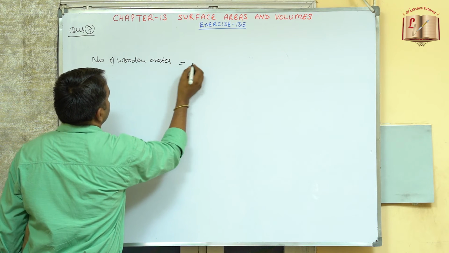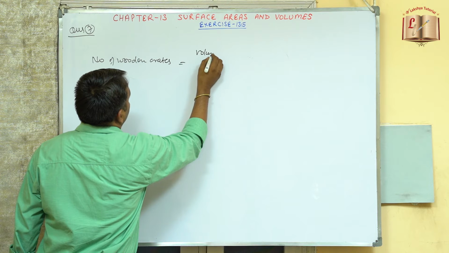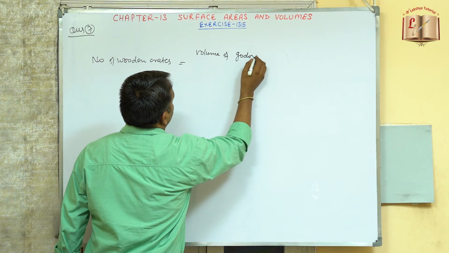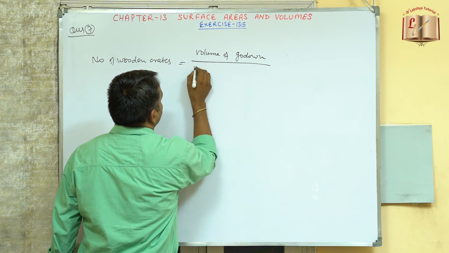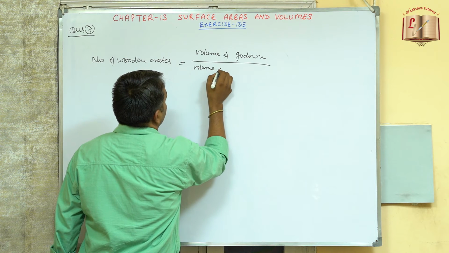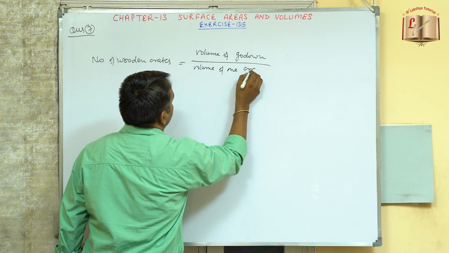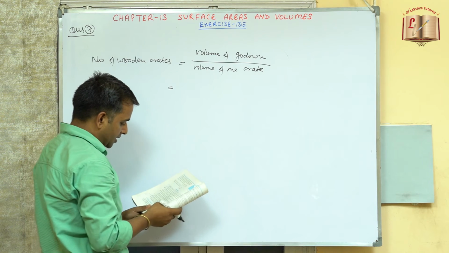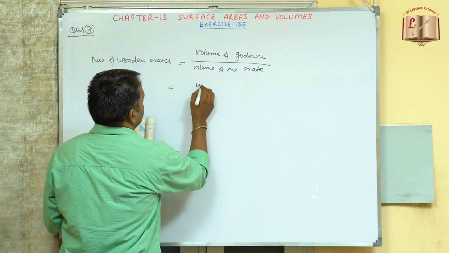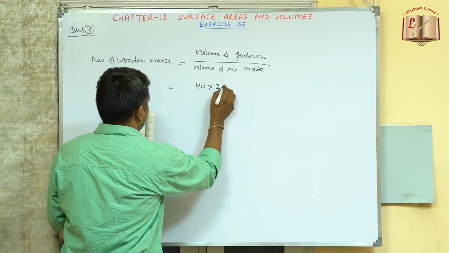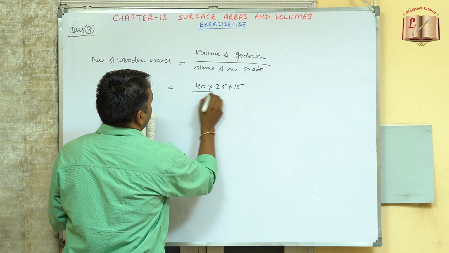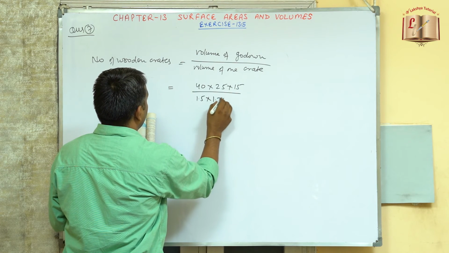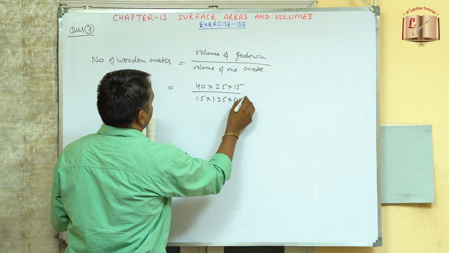Number of wooden crates equals the volume of the godown divided by the volume of one crate. The dimensions of the godown are already given to us. So this is 40 into 25 into 15 divided by 1.5 into 1.25 into 0.5.